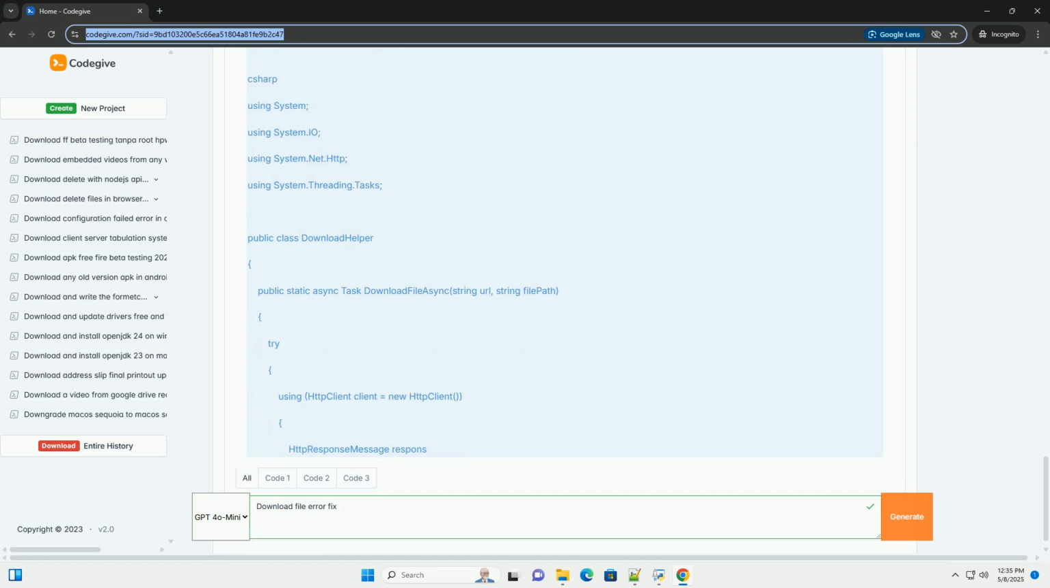7. Conclusion. Handling download file errors requires a multifaceted approach, including understanding the potential causes, implementing robust error handling in your code, and providing informative feedback to the user. By following the guidelines and code examples provided in this guide, you can significantly improve the reliability and user experience of your file download functionality. Remember to tailor the solutions to the specific context of your application and the types of files you are handling. Good luck.